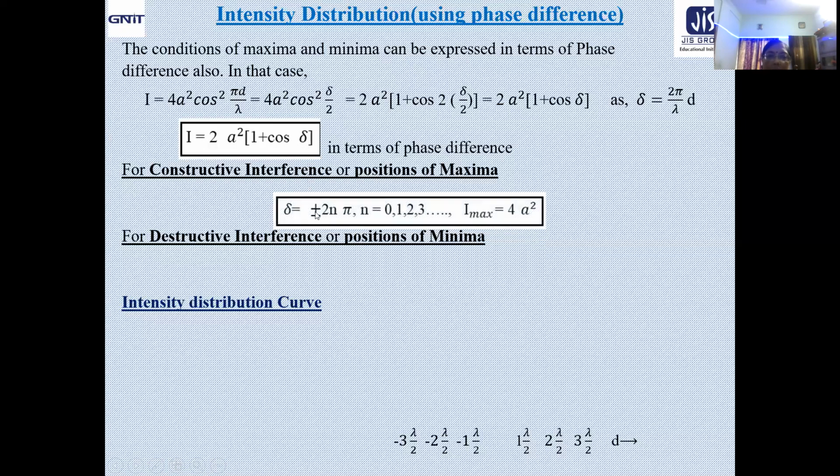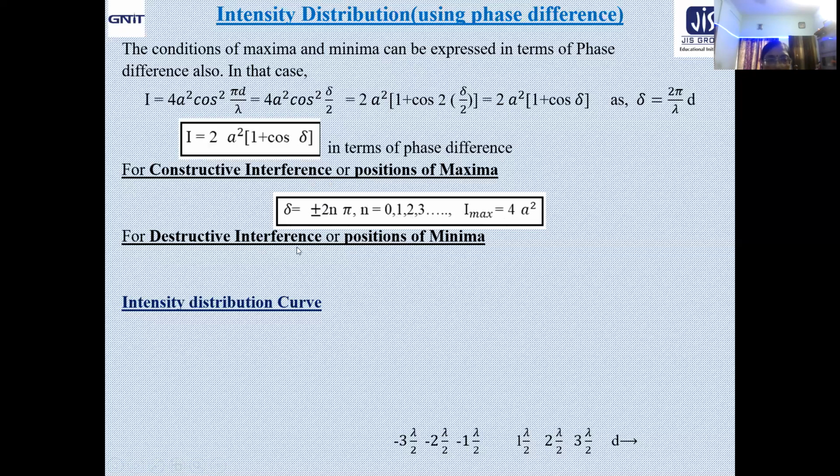Obviously, it will be plus minus 2n pi. That means even multiple of pi. Now it is the phase difference. So phase difference, if expressed as even multiple of pi, you will get I to be equal to I max, that is 4a square. Obviously, n equal to 0, 1, 2, 3 represent the order of maxima.